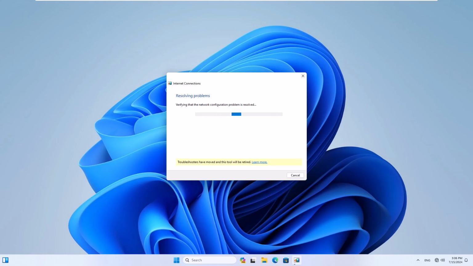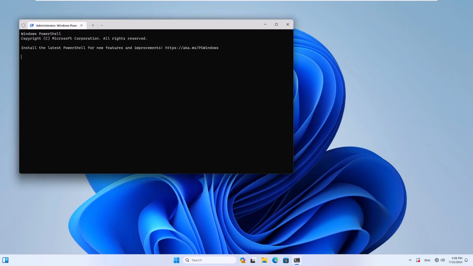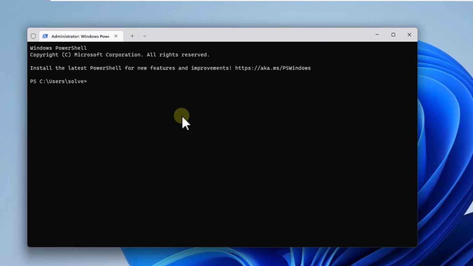Now right-click on the Start menu and click on Terminal Admin. Click Yes to open the terminal. Here, free the DNS cache. Run the command ipconfig /flushdns.